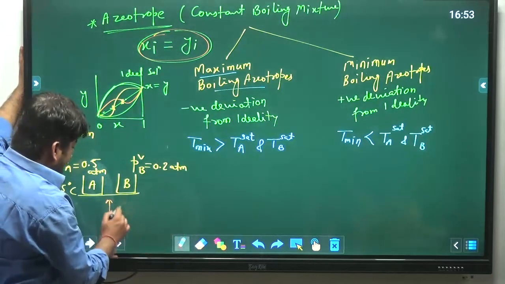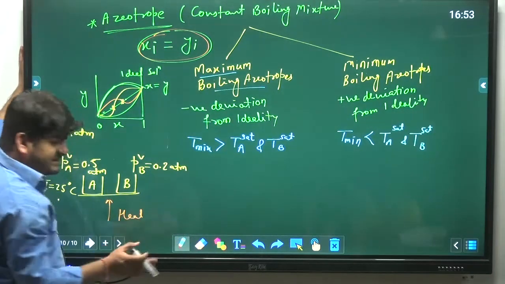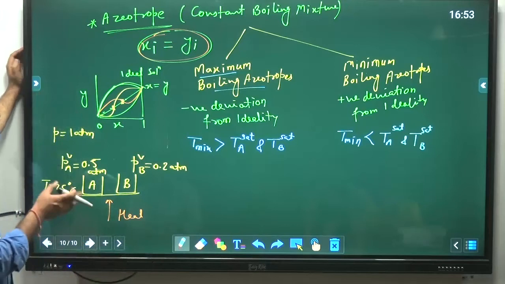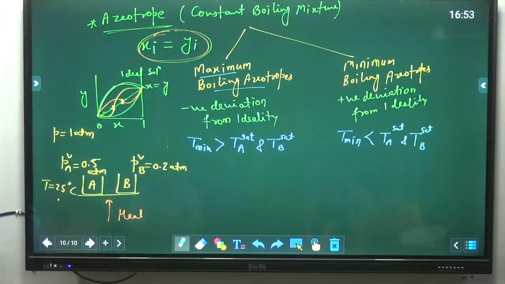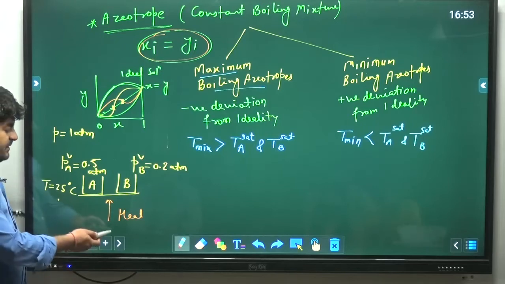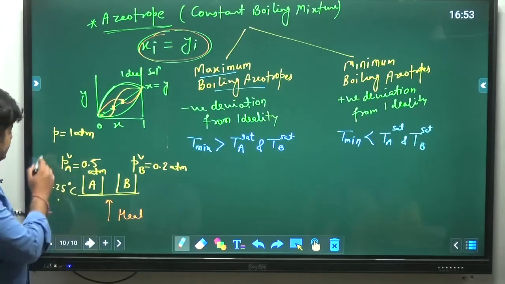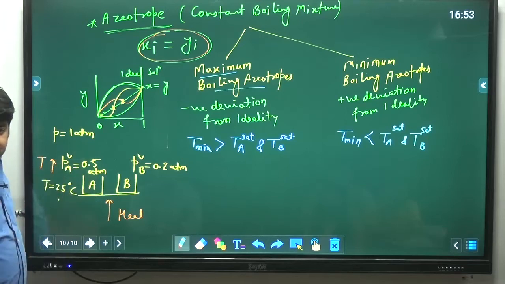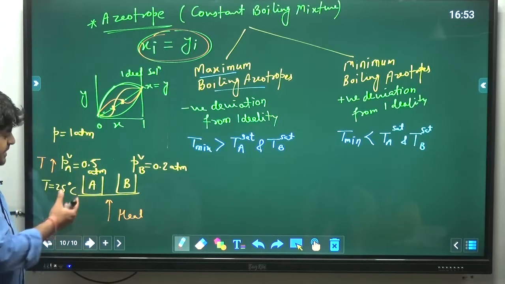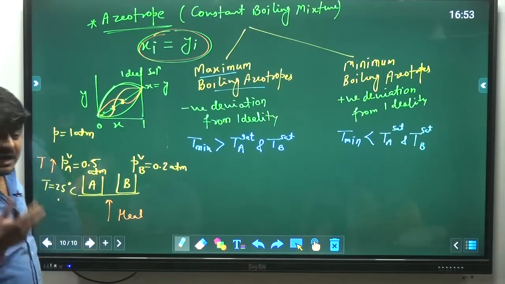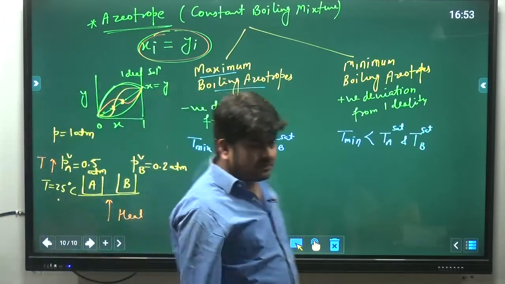Now I will supply the heat. Let's say heat is transferred in both of the containers at the same rate. Heat supply, temperature will increase, so vapor pressure will increase. So what do you think?